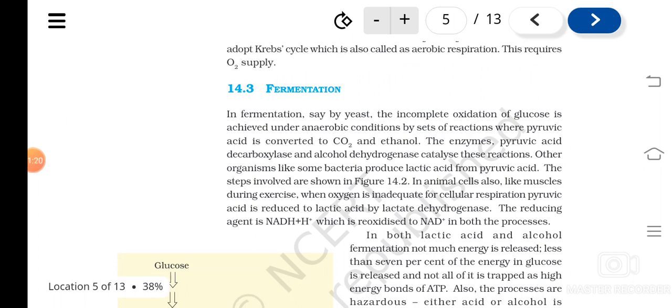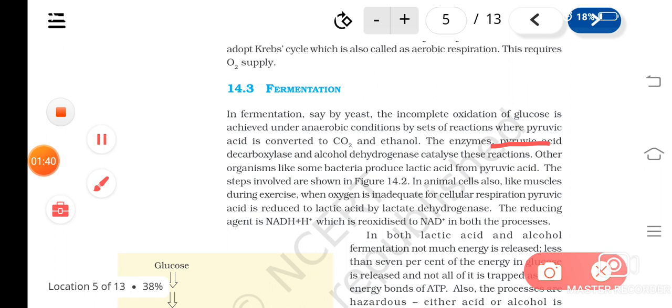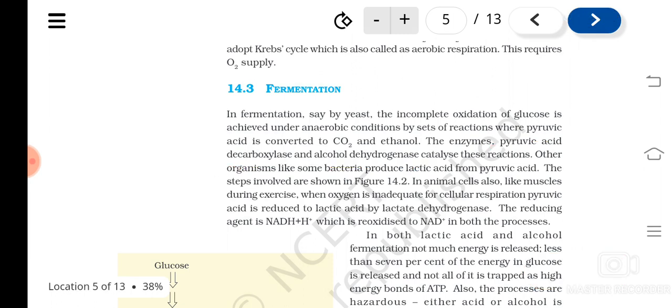So what is happening in fermentation? Here the glucose is converted to carbon dioxide and ethanol by a set of reactions, and the enzymes involved are pyruvic acid decarboxylase and alcohol dehydrogenase. Understood? So these are the enzymes involved in alcoholic fermentation. Then some other bacteria can also produce lactic acid from pyruvic acid.